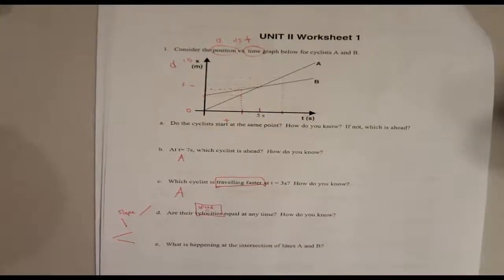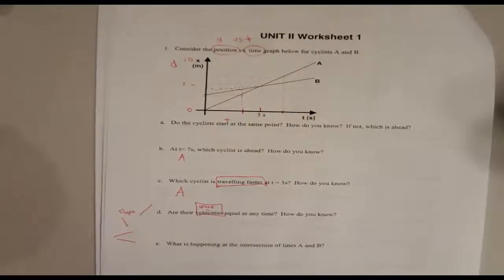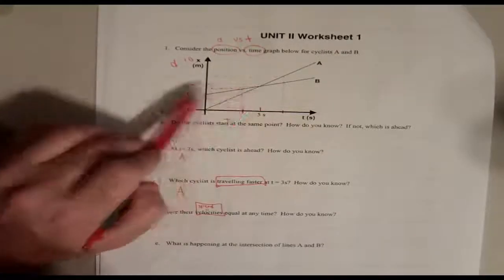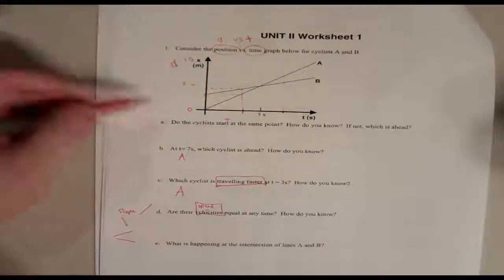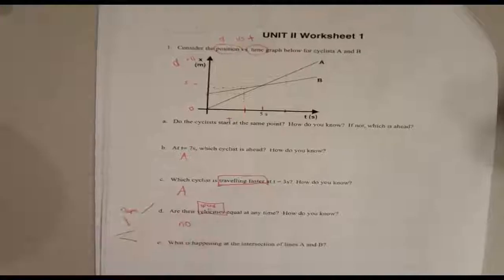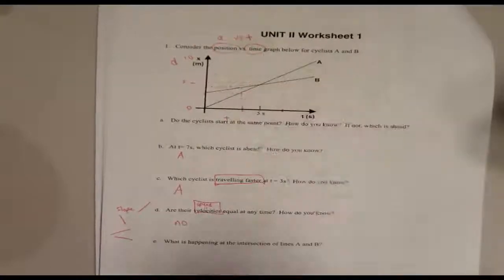At a certain point in time when I go to pass you, if we freeze, we're going to be at the same distance, right? I'm going to be neck and neck with you at that frozen moment. But as soon as we unpause, I'm going to blow past you. So all this intersection means is they were at the same distance as A blew past B, right? So are their velocities equal? No, they're not. Because the steepness is different, they are never equal.